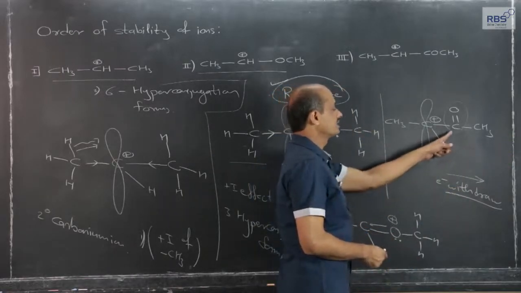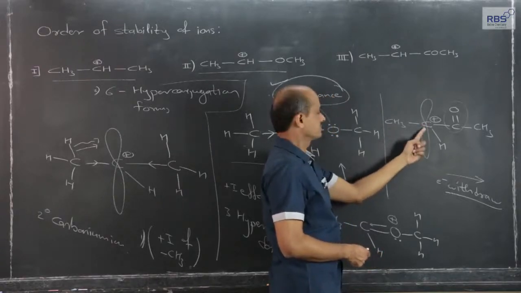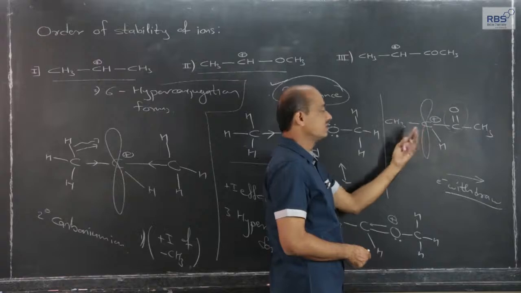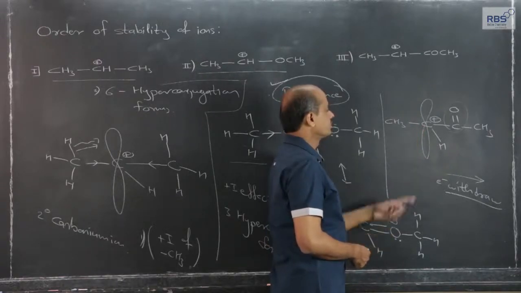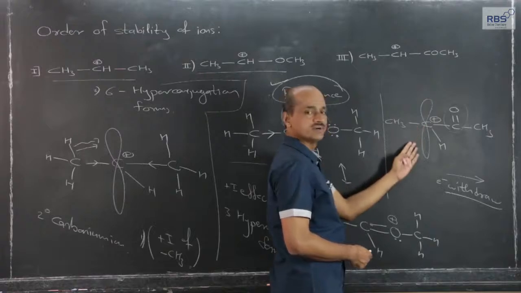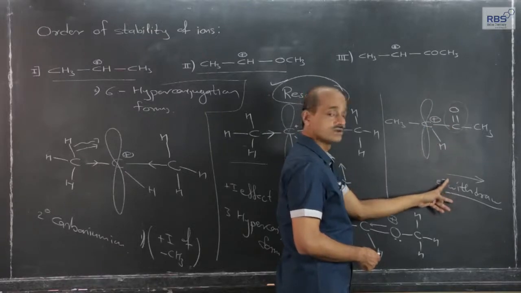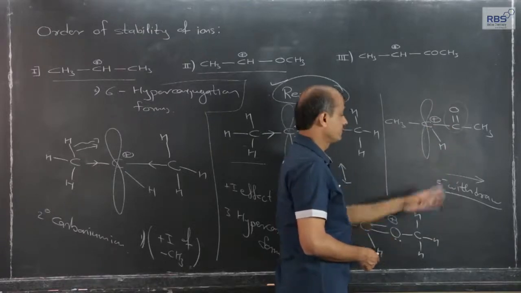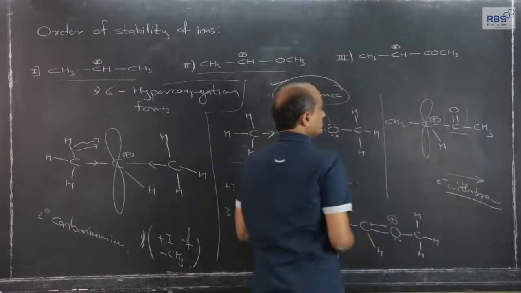If it pulls the electron density, means the positive charge on this carbon will further increase, and therefore the stability of this carbonium ion will be less because of the presence of this carbon oxygen double bond, the carbonyl group, with electron withdrawing tendency.